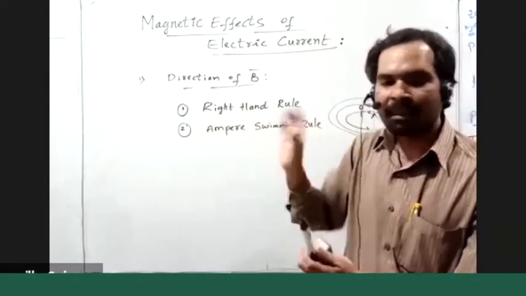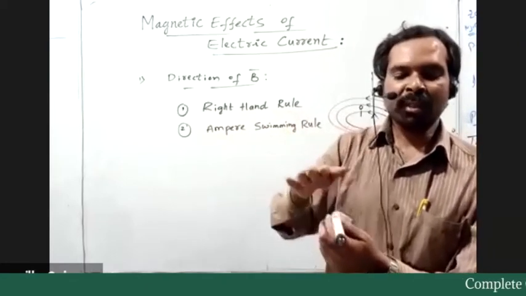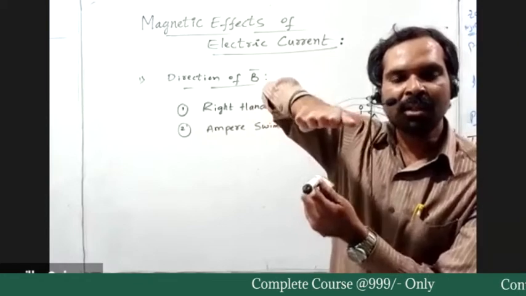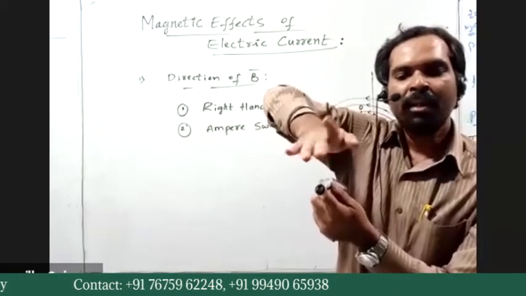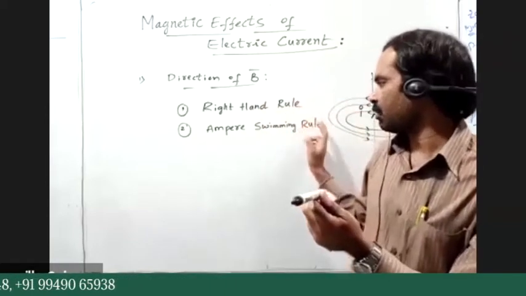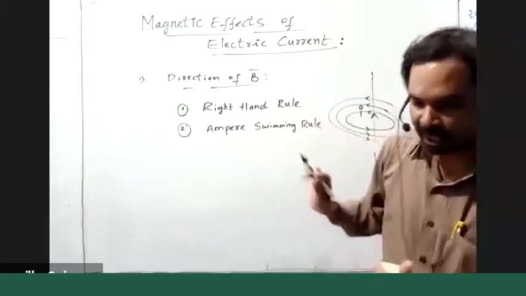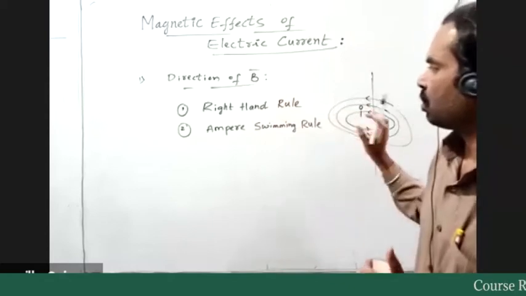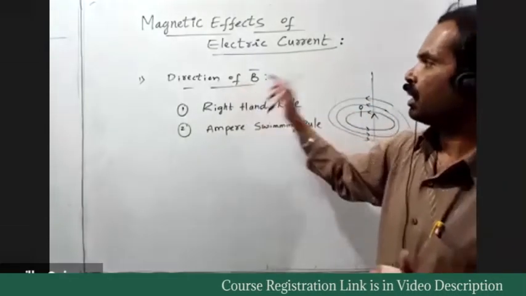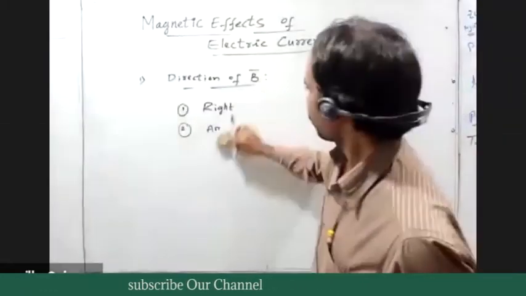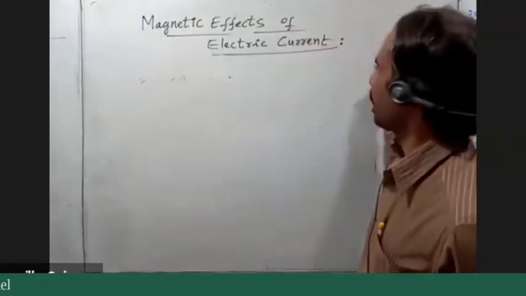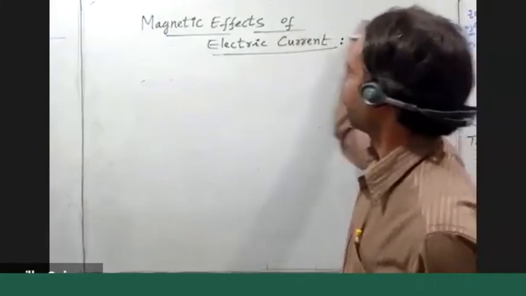And another one is Ampere's swimming rule. If you imagine a person swimming above the current carrying conductor in the direction of current, then the deflection of the left hand of the swimmer is the magnetic field direction. You remember these two statements regarding the direction of B bar. Okay, now we go to the first point of magnetic effects of electric current.